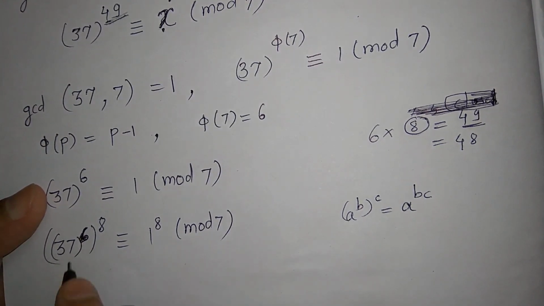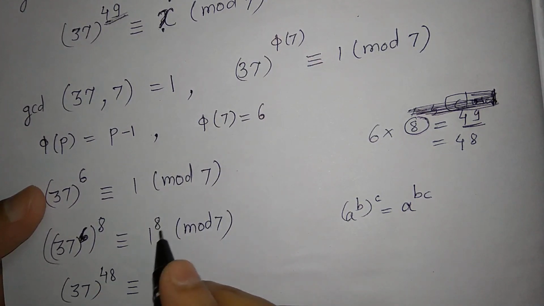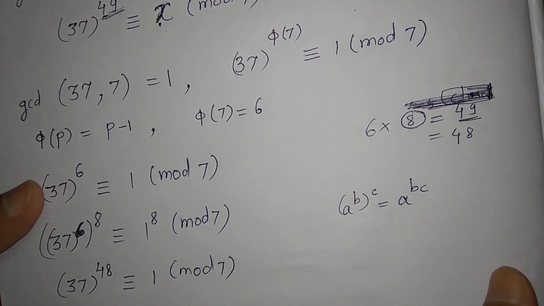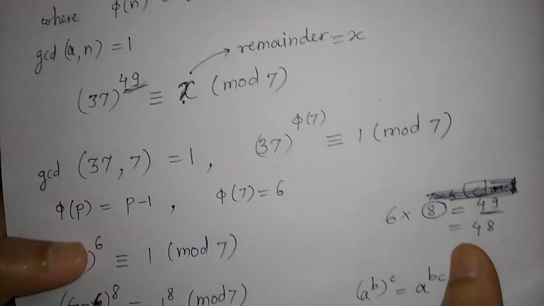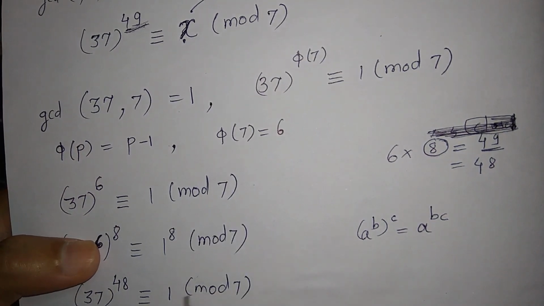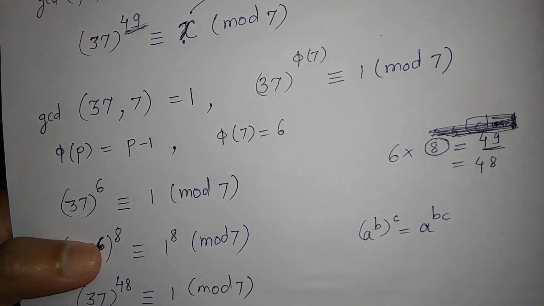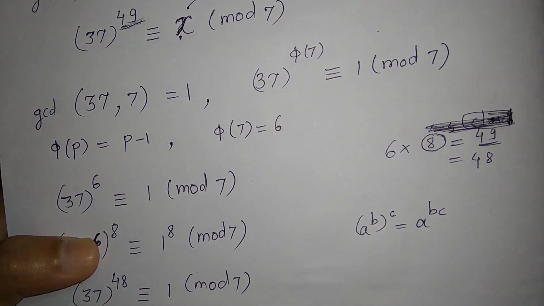So this gives us 37 raised to 48 is congruent to 1 raised to 8, which is 1, modulo 7. But now we want here 49, right? So you just multiply by 37 on both the sides and we get 37 into 37 raised to 48 is congruent to 37 into 1 modulo 7.